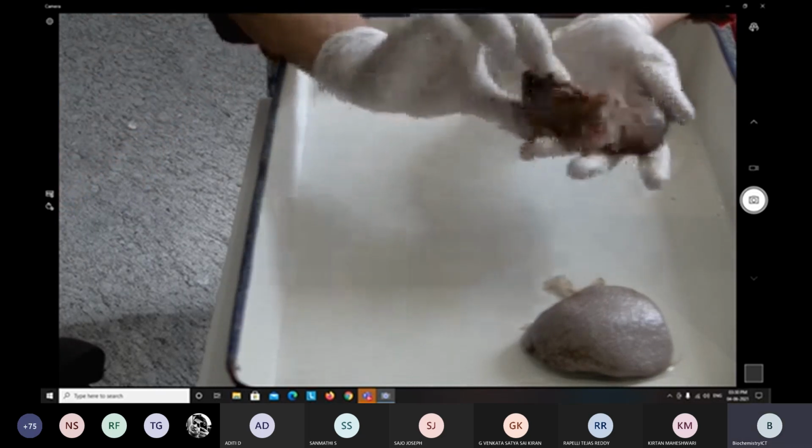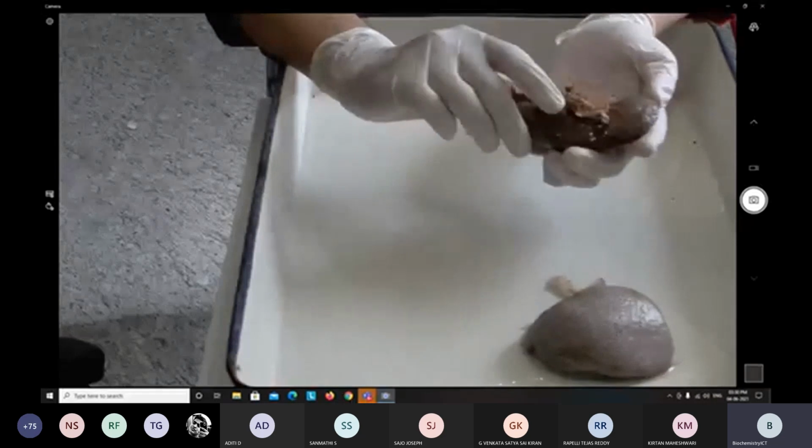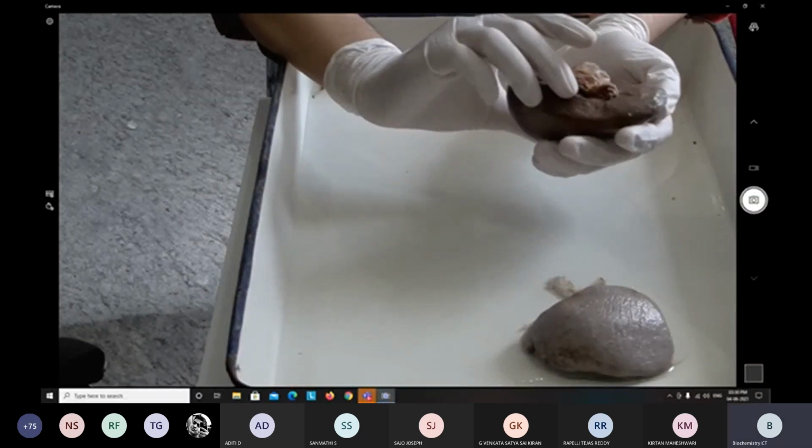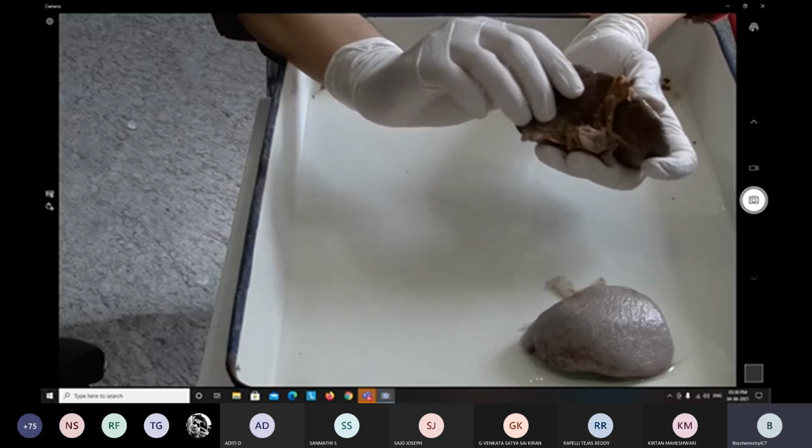As per the development, it develops around the 6th week of intrauterine life.